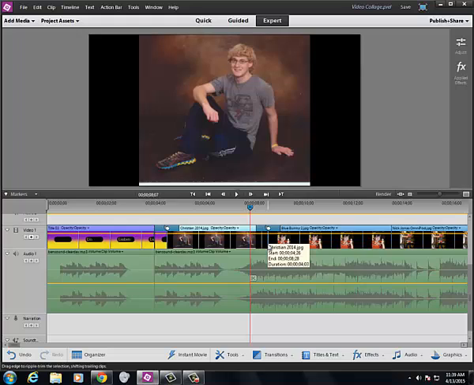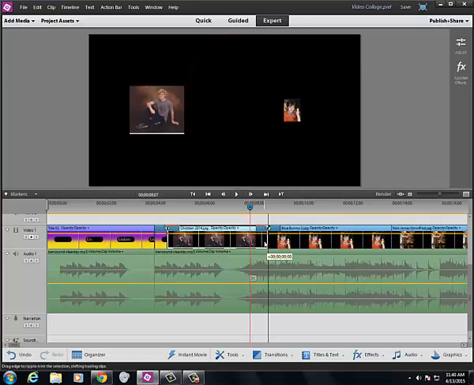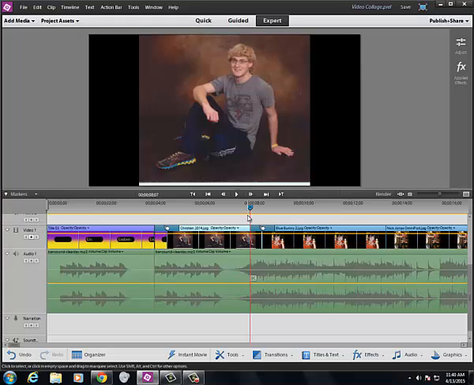Once it's facing to the left, I can click and hold, and in this case, I'm going to drag still to the left. I've got them lined up perfectly. The transition begins where my playhead is. My playhead is in the exact location where the music is. Let's go back and press play to see how that sounds.